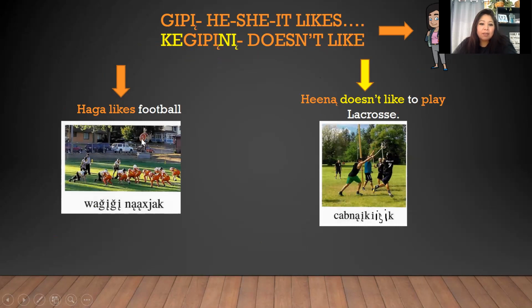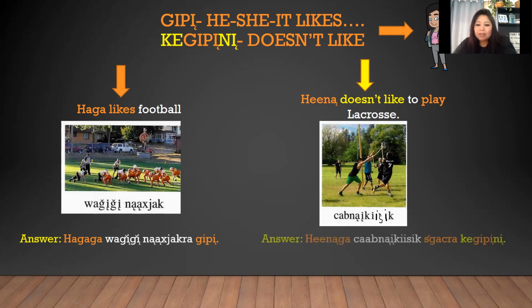So if I want to say Haga likes basketball, I would say what? What would come first here? Haga, right? Haga ga. Wagi nach jak ra gipi. Haga ga. Wagi nach jagra gipi. Haga likes football. But if I want to say Hina doesn't like to play lacrosse, we would say Hina ga chabnai kisik shkajra Kegipini. Hina ga chabnai kisik shkajra Kegipini.